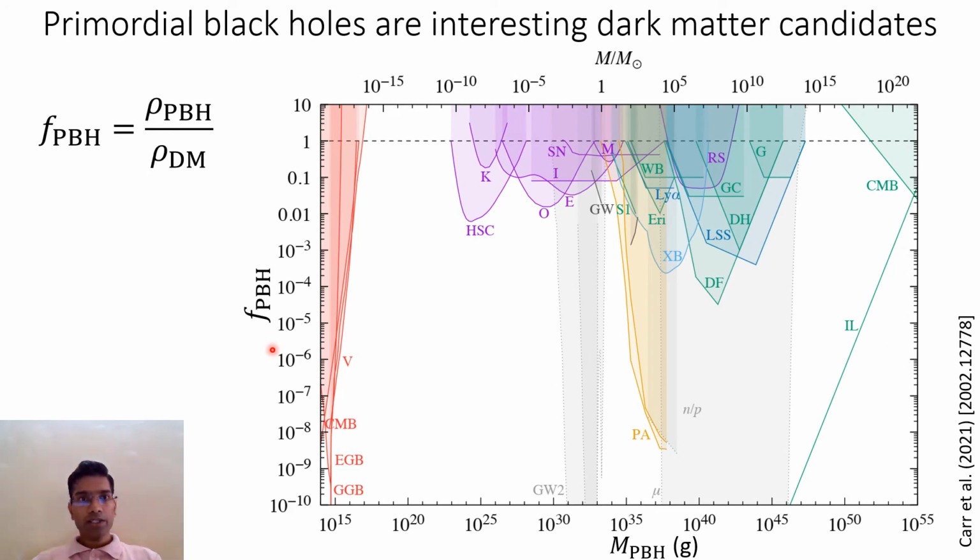Primordial black holes are interesting dark matter candidates. They are formed much before the cosmic dawn due to the gravitational collapse of overdense regions. The parameter f_PBH is the density of primordial black holes relative to dark matter, and this figure shows a constraint on this parameter available at different masses. We are interested in masses of the order of 10 to the 8 solar mass, that covers this range. For these types of primordial black holes, accretion becomes quite important.